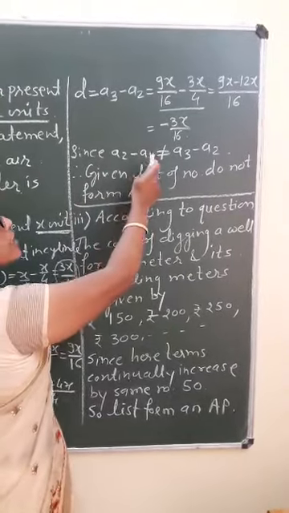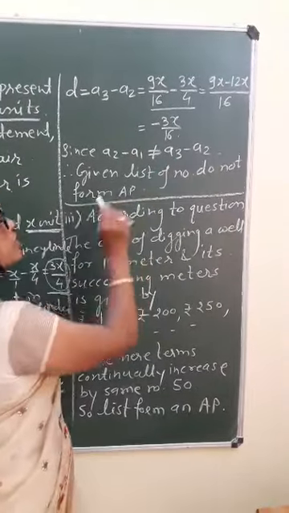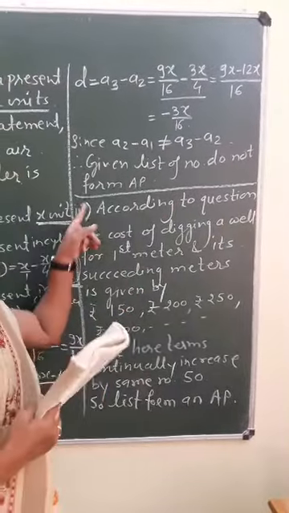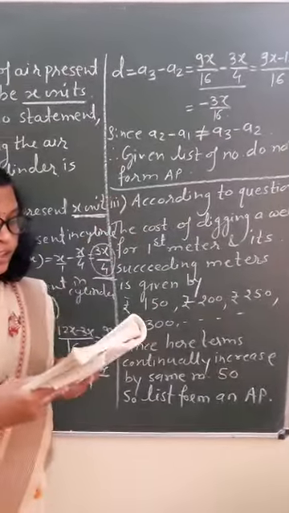Since A2 minus A1 is not equal to A3 minus A2, therefore the given list of numbers does not form an AP. Okay. Now the third problem.